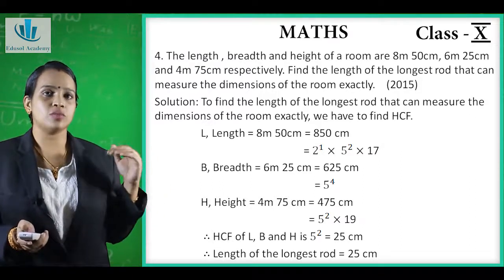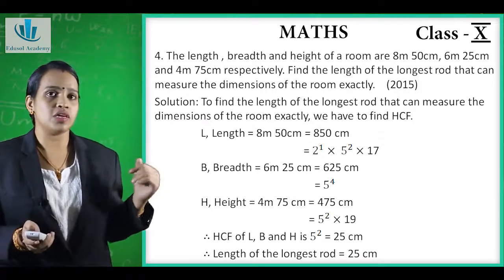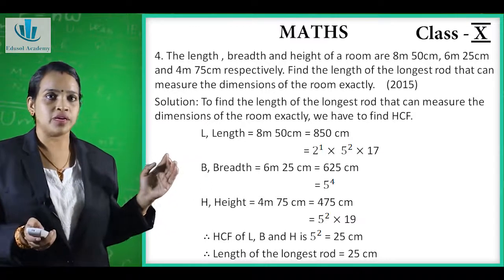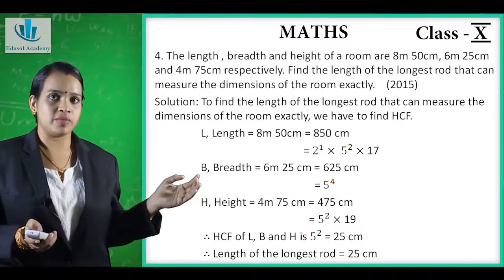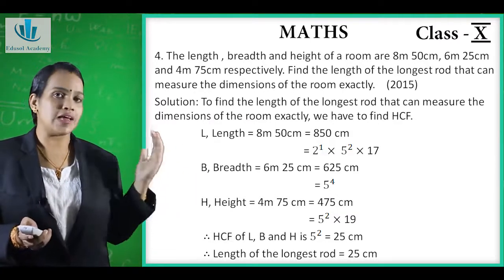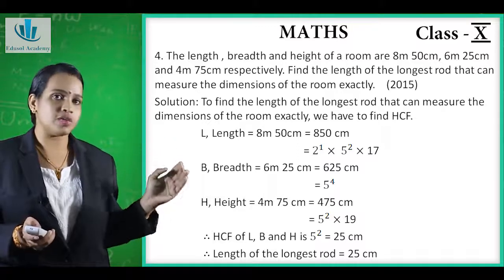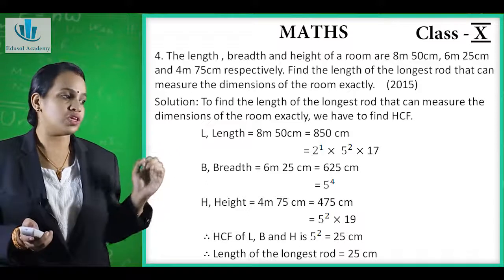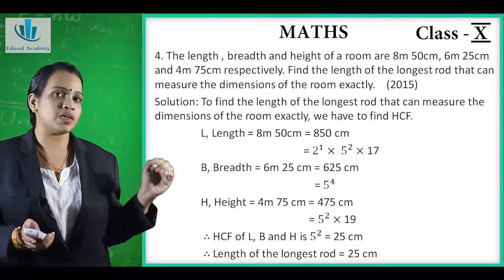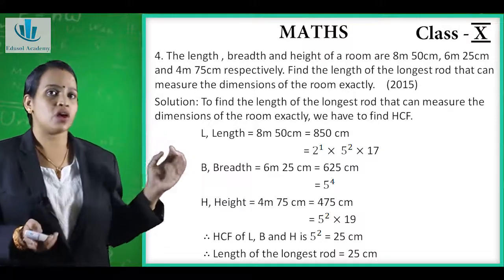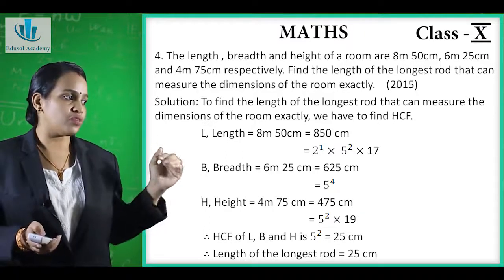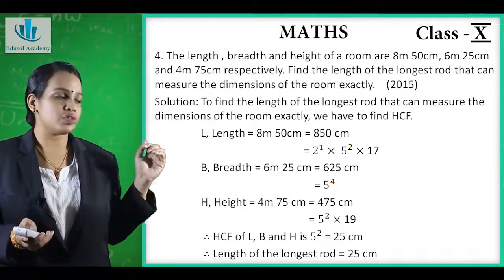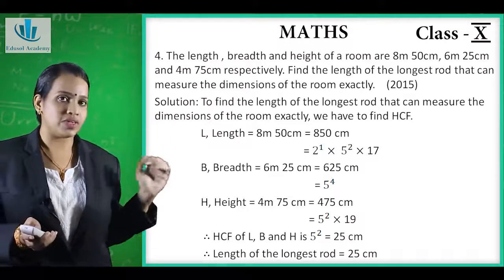Now in the question, the length, breadth and height of a room are given. Length, we will take L, which is equal to 8 meter 50 centimeter, which is nothing but 850 centimeter. Breadth we will take as B, 6 meter 25 centimeter, that is 625 centimeters. And height we will take as H, which is equal to 4 meter 75 centimeter, that is 475 centimeter. Now we have to write the factorization form of each. So 850 factors are 2 raised to 1 into 5 raised to 2 into 17.